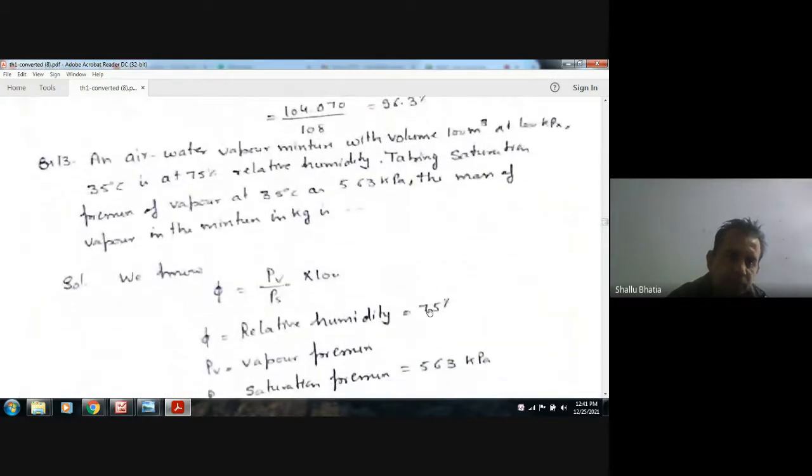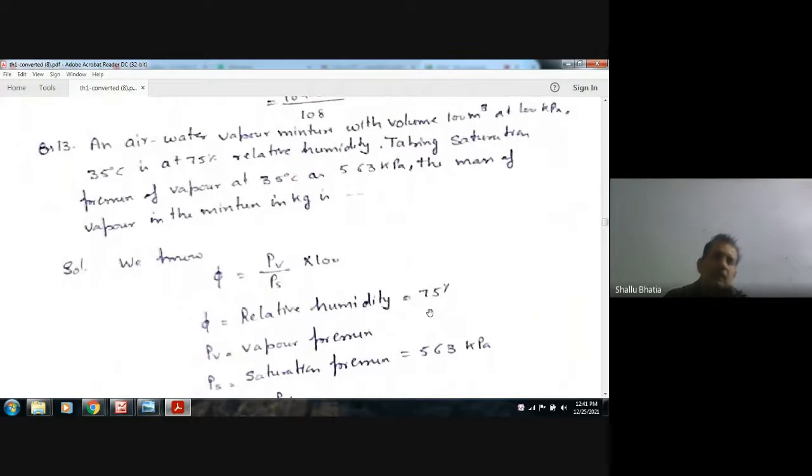Then, an air water vapor mixture with volume 100 meter cube at 100 kPa and 35 degrees Celsius is at 75% relative humidity. Taking the saturation pressure of vapor at 35 degrees Celsius as 5.63 kPa, the mass of vapor in the mixture in kg is?